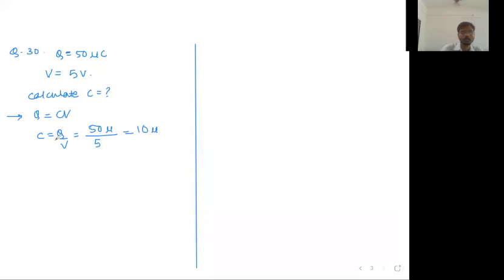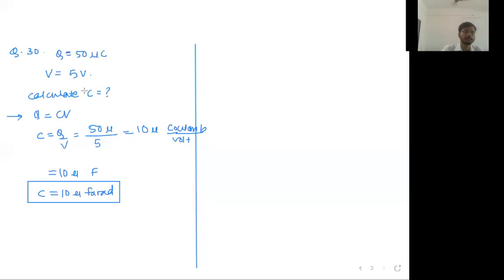But the charge unit is coulomb and the potential difference unit is volt, and coulomb upon volt, that you already know, is farad, F. Farad is the name of a scientist, so F is capital, and the complete name is FARAD. Now reply me in the chat box. Is this clear?